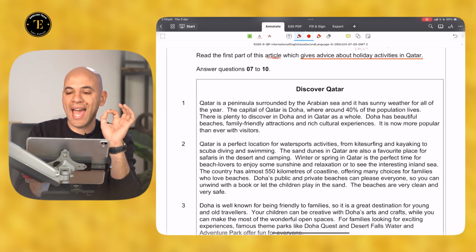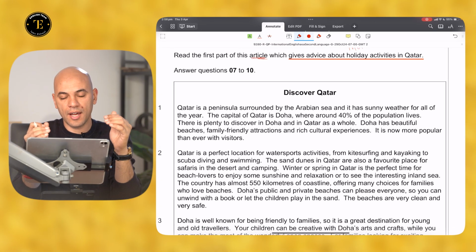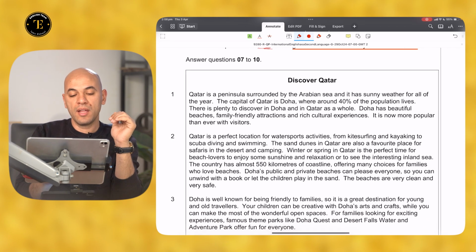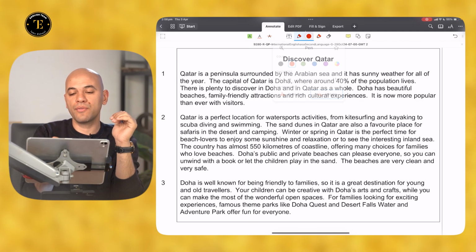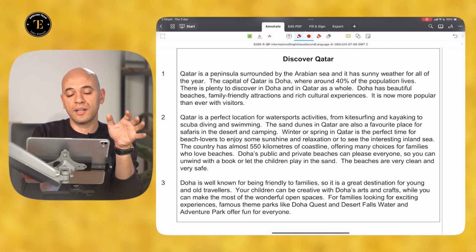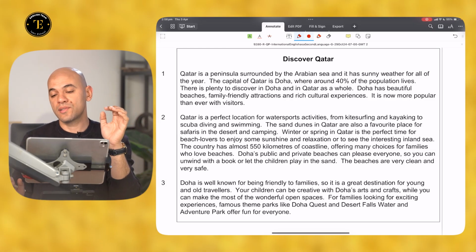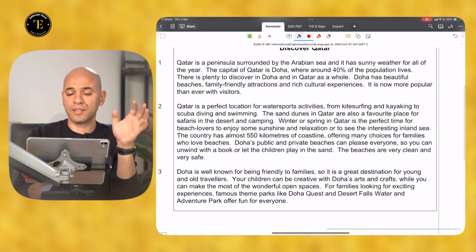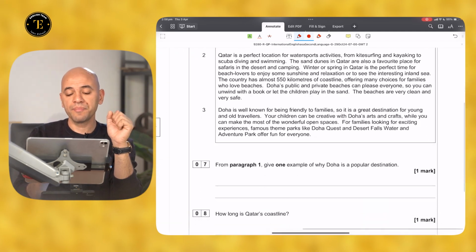Every single word adds more information and confines the passage more and more. A very quick glance at the first paragraph will be very helpful here. Qatar is a peninsula surrounded by the Arabian Sea, and it has sunny weather all year. The capital of Qatar is Doha, and so on. Information that I might be very familiar with.